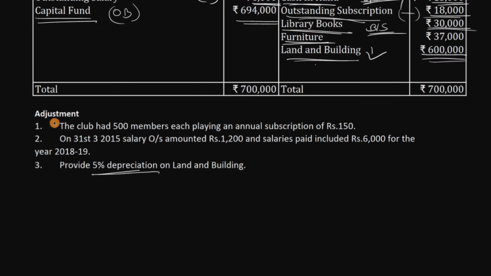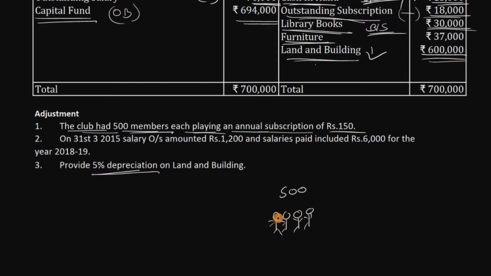Next, if we move on to the adjustment part, the club has 500 members, each paying an annual subscription of 150 rupees. These are the items which make this some advance. Okay, here they're saying there will be 500 members. I know I'm a sketch artist, so it's okay.